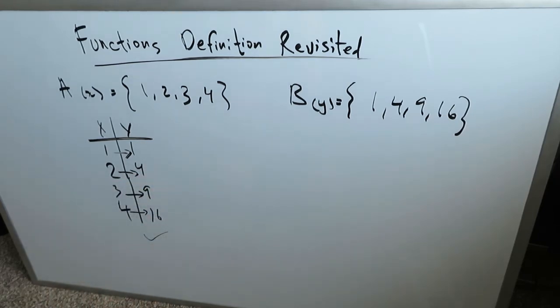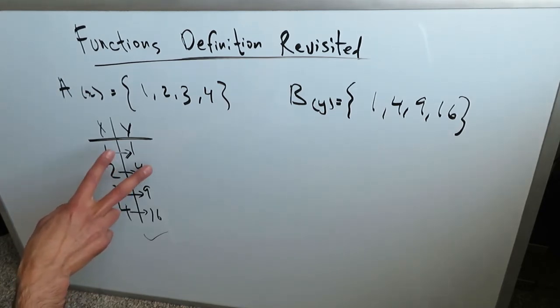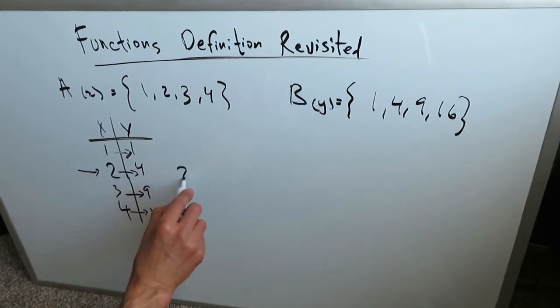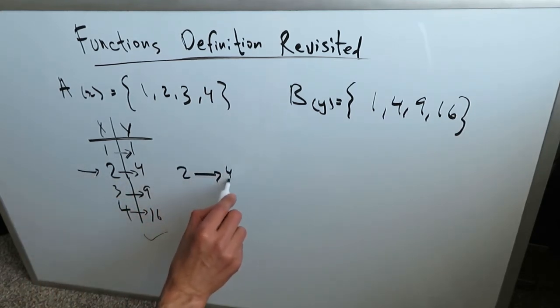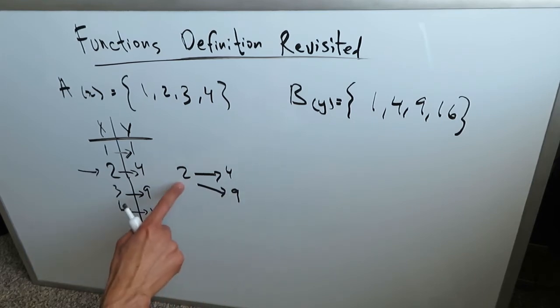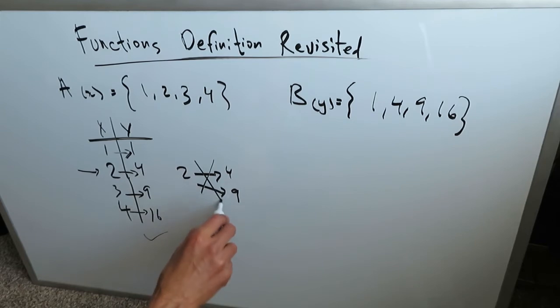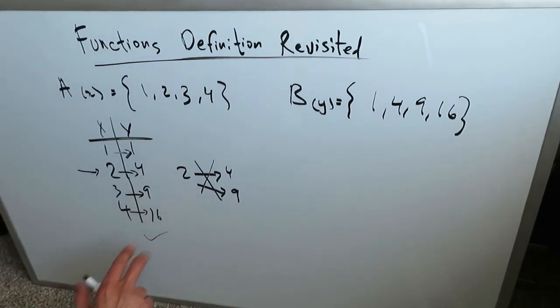Now look over here. Each value of x or domain is representing only a single value of range. There is no duplication of range. There's no situation where any of these numbers is generating two values. We don't have a situation where, like, let's look at this number 2. Number 2 domain is giving you a 4 and is giving you a 9. A single domain value giving rise to two separate range values is a violation of the function definition. But we don't have that in this set of values. So this right here is good.